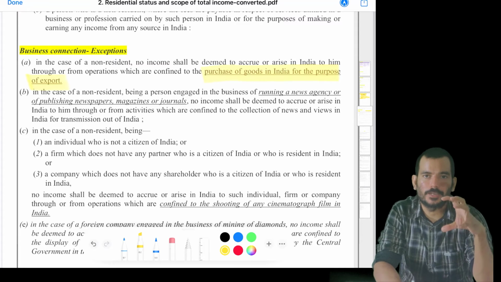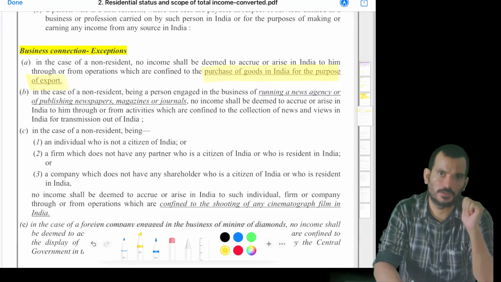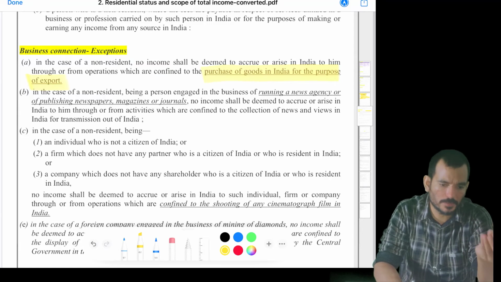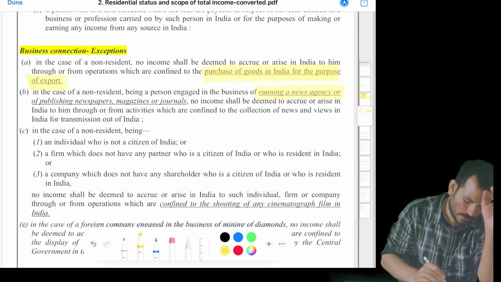He's just purchasing an item and he wants to export it to his own country. Then where is the business connection? What business is he doing? He is just purchasing an item and exporting it. Okay, so there is no business connection.